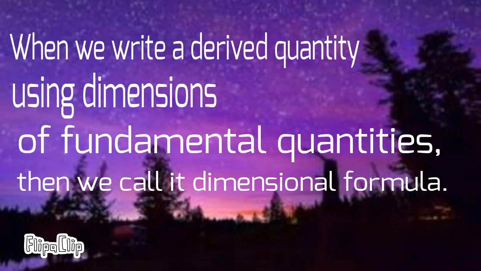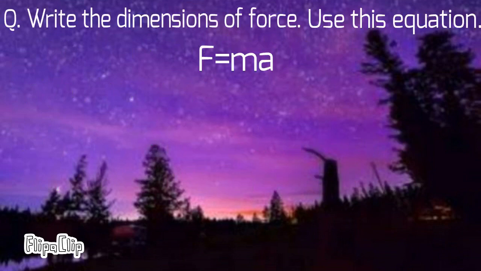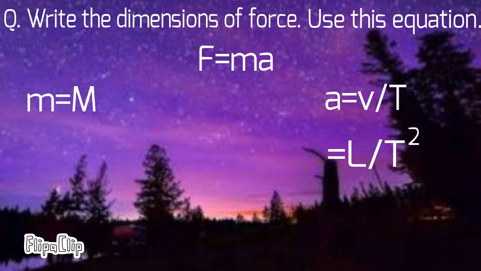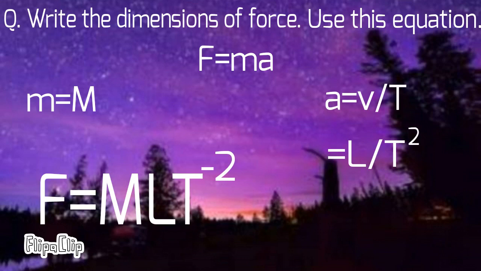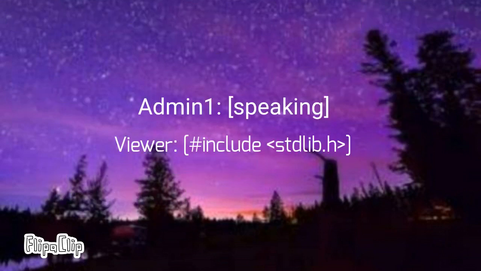When we write a physics equation which is simplified into a combination of these basic quantities, then we call it a dimensional formula. Suppose we want to write F equals ma as a dimensional formula. Then it will be somewhat like this. Using this dimensional formula, you can even derive different physics equations.